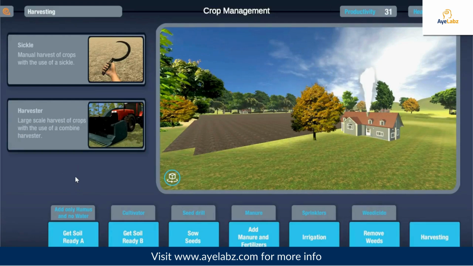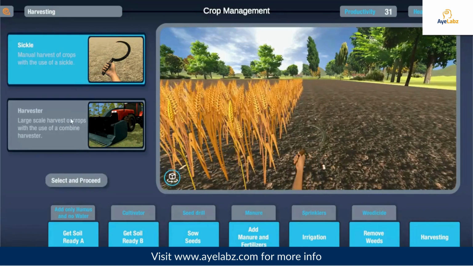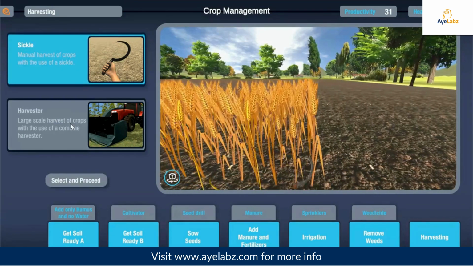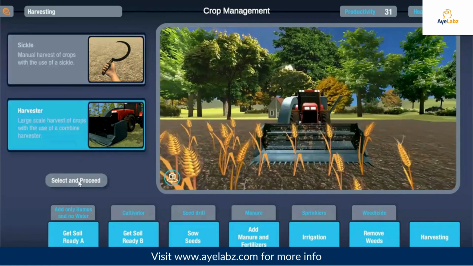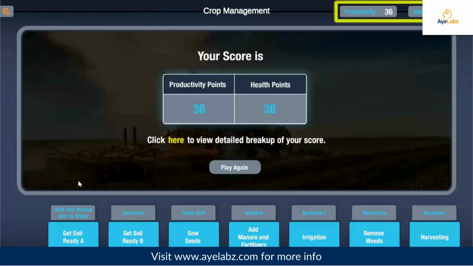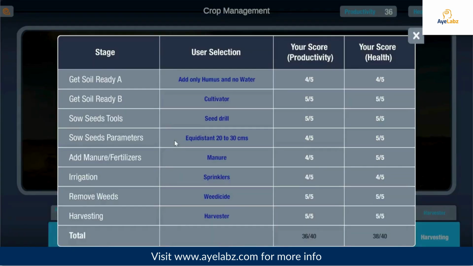It's the time to harvest the crop. When the crop matures, it is cut for further processing. Click on sickle or harvester to harvest the crop and then click on select and proceed. You can now see your productivity and health points. To view a detailed breakup of your score, click here. Close the detailed breakup by clicking on the cross button.